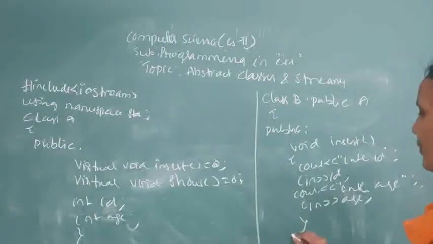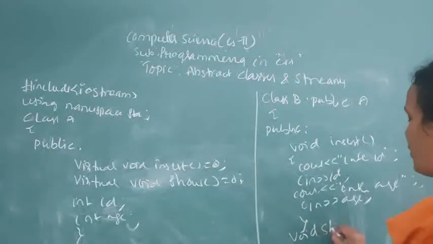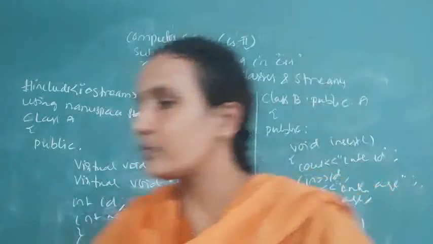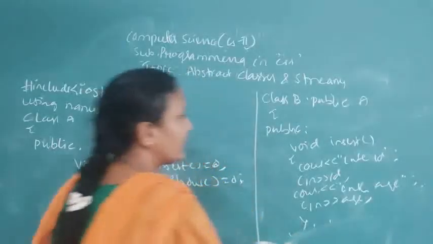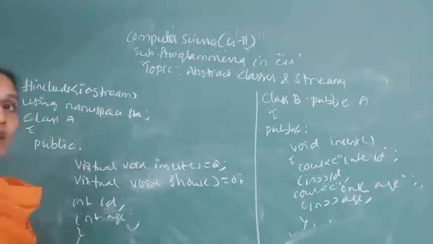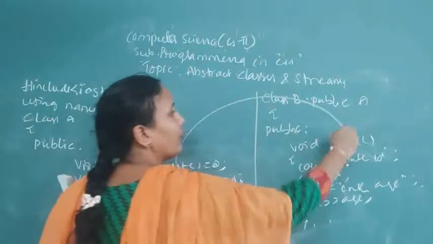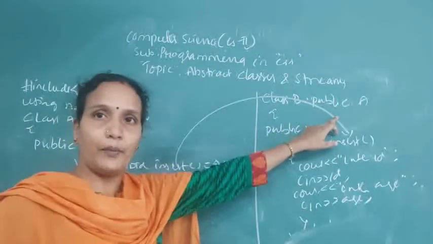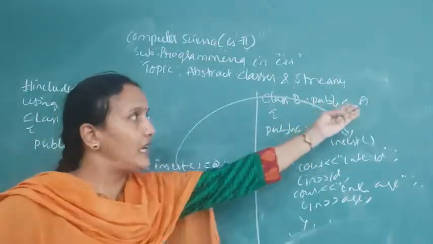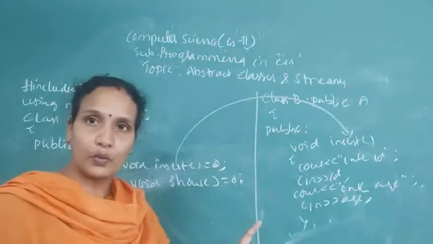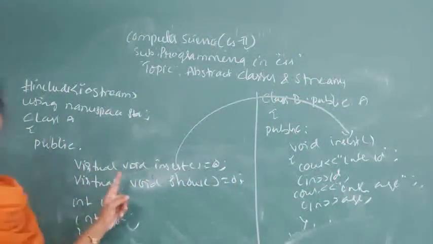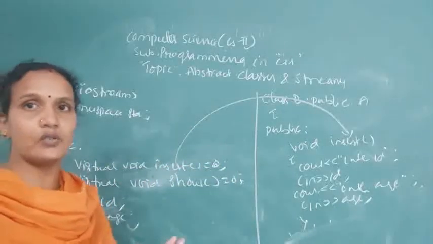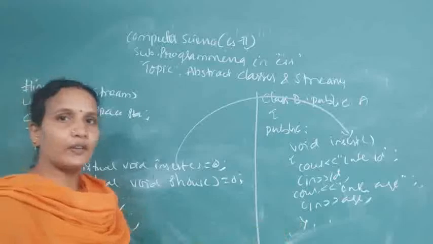Now the next one is void show. Here I am displaying. So the only thing is, in the parent class I have given the name of the function, but where am I giving the function body? Here. Whatever classes inherit class A, all those classes should provide the definition to the function. This function body should be provided by the child classes only. So one function body I have given.